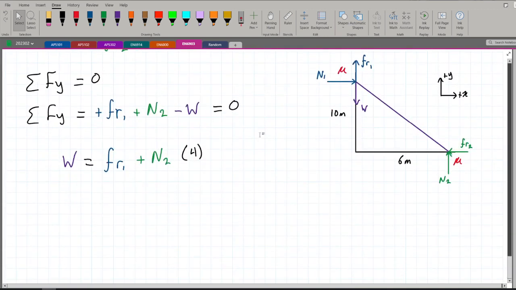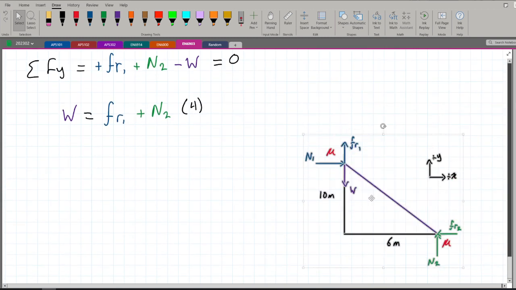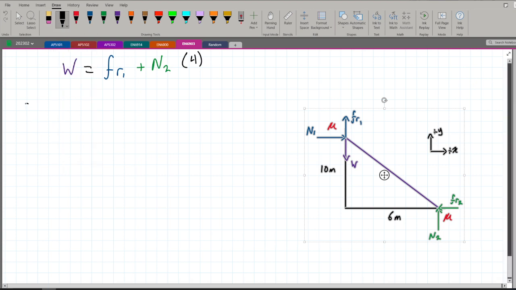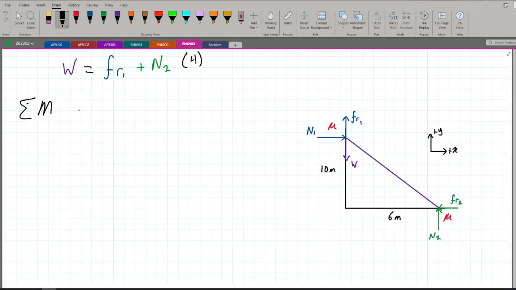Now let's look at our moments. Let's bring this a bit more down and let's talk about moments. So sigma moment about a point is equal to 0. Which point do we have? We have 2 points. Let's call this point 1 over here, the blue. This is point number 1, which is the point of N1 and FR1. And we have point 2, which is the point of N2 and FR2.